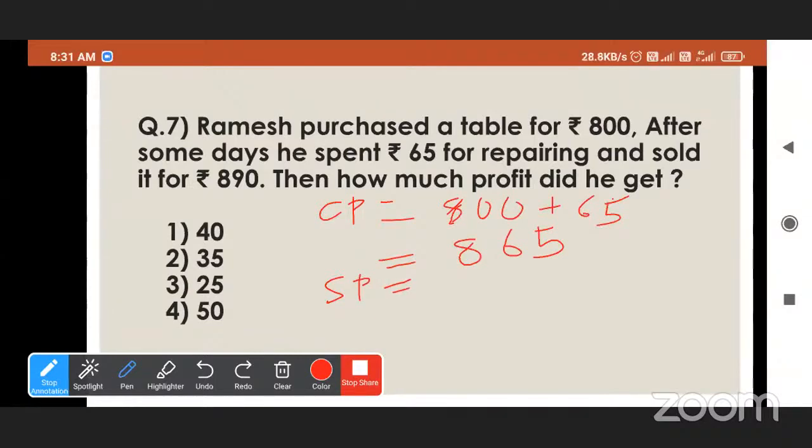What is selling price? 890, sir. It is 890. So here selling price is more than cost price. So did he get profit or loss? Profit. Okay, because selling price is more than cost price.